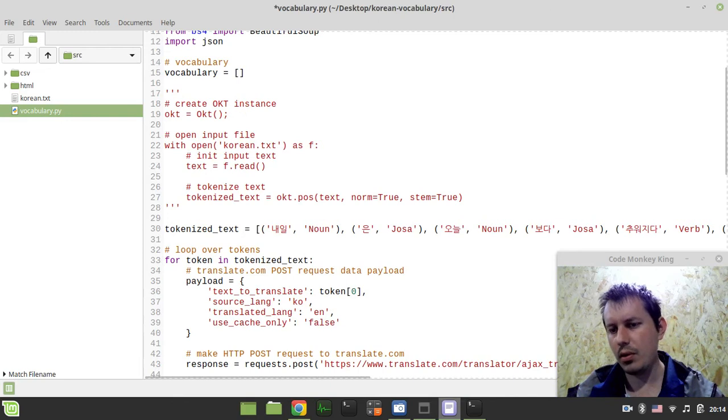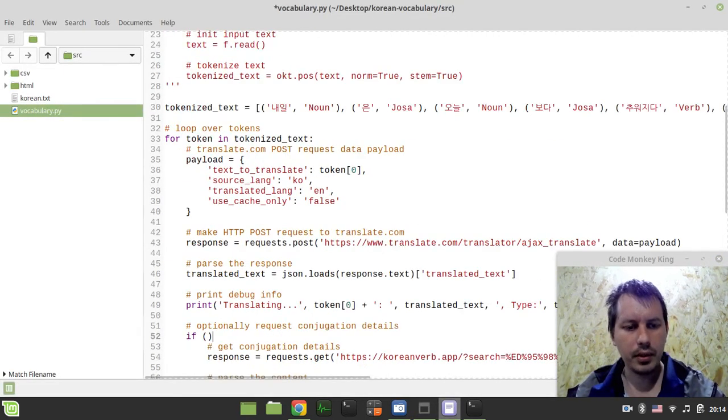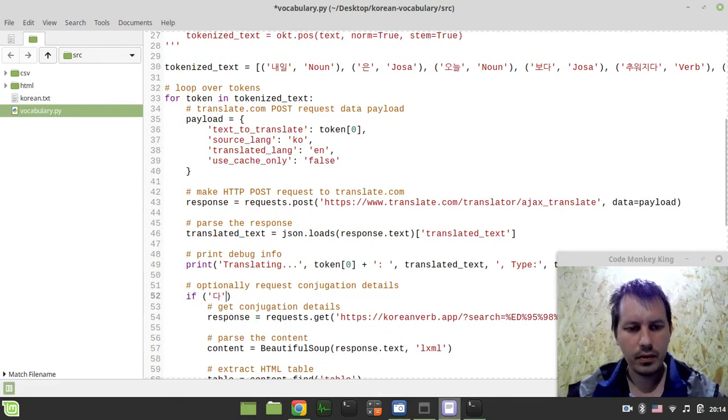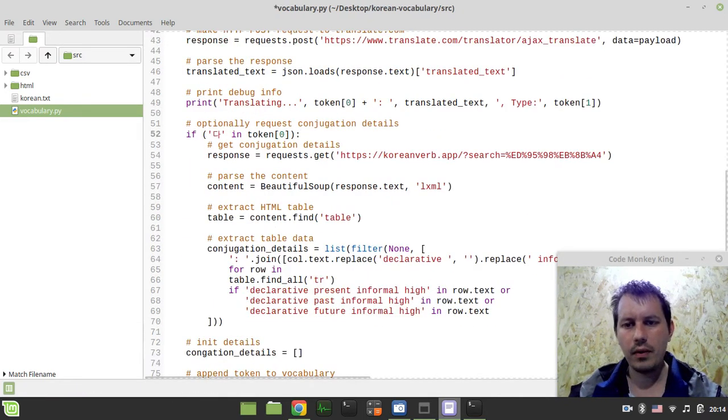Even though it's not a verb type in the current context but a different type, it can still be conjugated because of this 다, and the same for this 좋아지다. So we can simply provide the condition: if this 다 is in token 0, which is the original form of the verb, we can go for all of this stuff. Just don't forget to use the specific token, token 0.